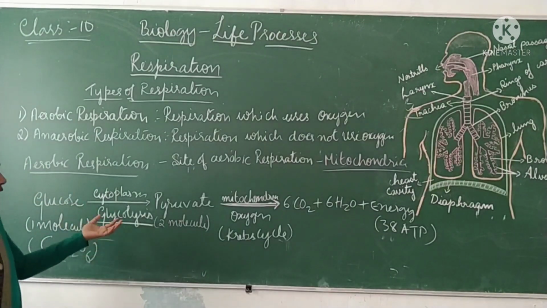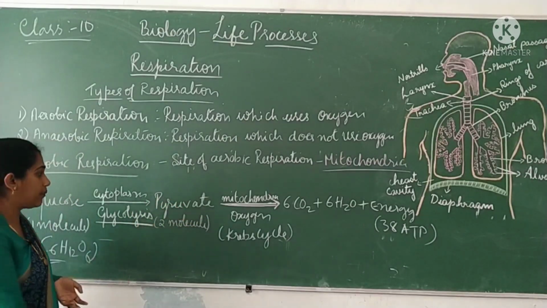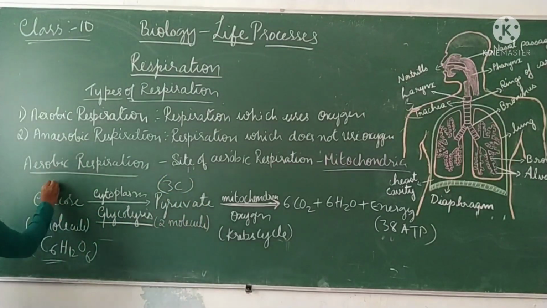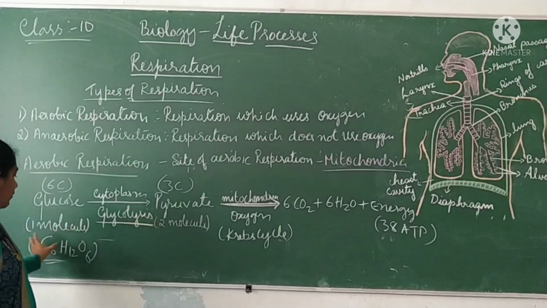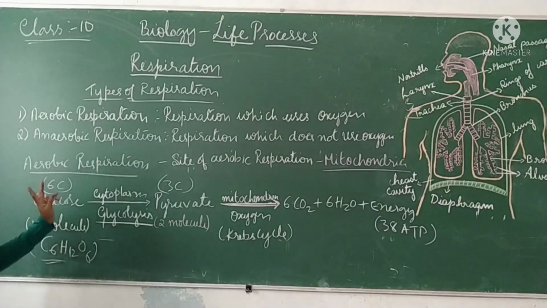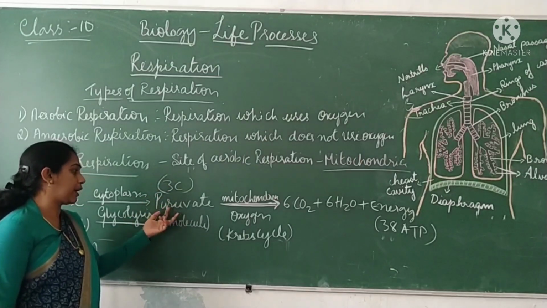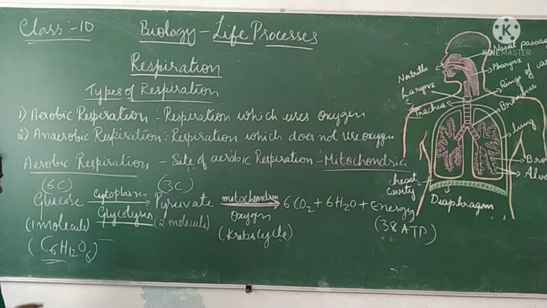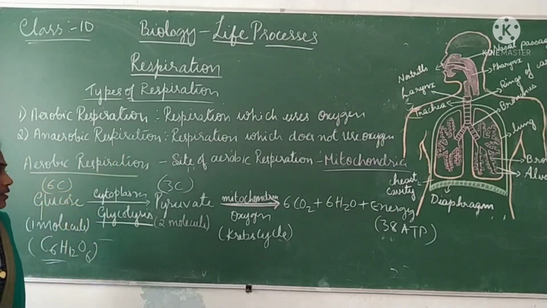So what is the product you are getting? It's called pyruvate. Pyruvate is a 3 carbon compound, whereas glucose is a 6 carbon compound. So one molecule of glucose breaks down into 2 molecules of pyruvate. 2 molecules of a 3 carbon compound you are getting in the first step. So this step is called glycolysis, and it happens in the cytoplasm.